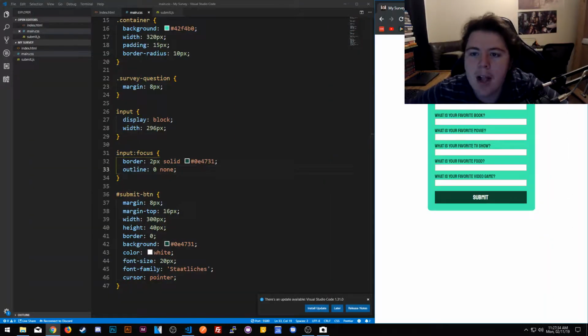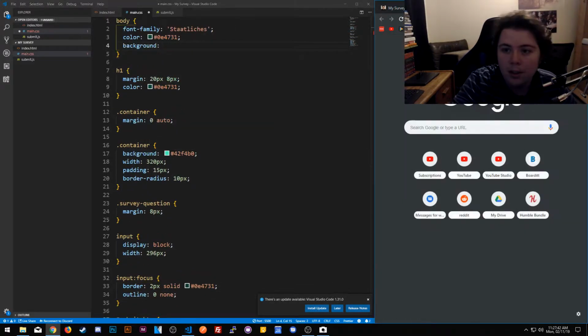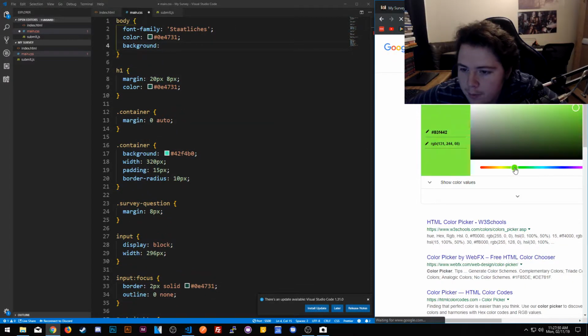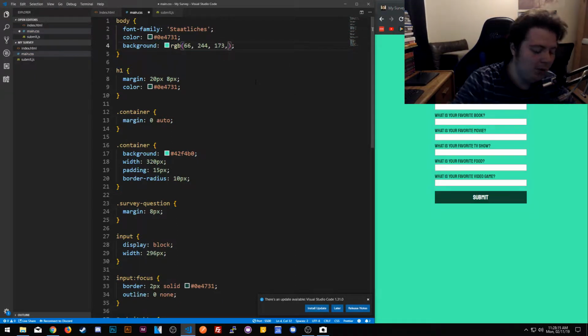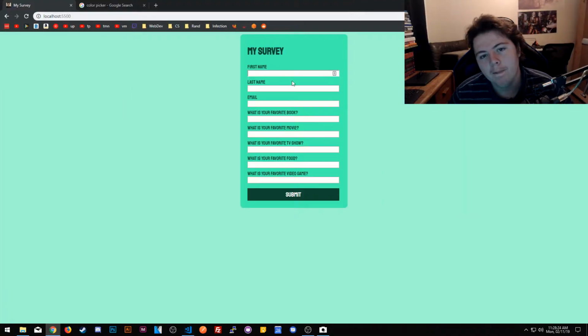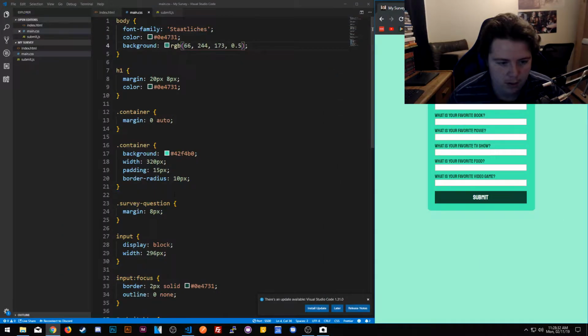Alright, let's add a background too. So for the body, add background color. Over here, this is a little bit lighter. We'll do, oh, it's the exact same color. Alright, well, we'll do 0.5. That was much better. I don't like this at all. Really, that's too basic.